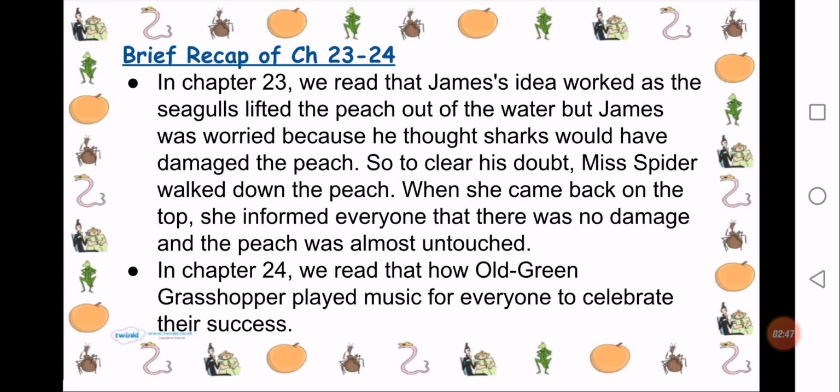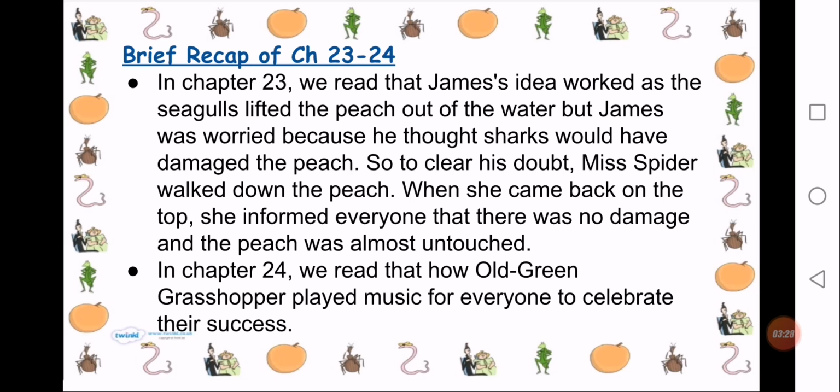Now let's begin the lesson. First, I will give you a brief recap of chapter number 23 and 24. So in chapter number 23, we read that James' idea worked as the seagulls lifted the peach out of the water, but James was worried because he thought sharks would have damaged the peach. So to clear his doubt, Aunt Spiker walked down the peach. When she came back on the top, she informed everyone that there was no damage and the peach was almost untouched. Then in chapter number 24, we read how Old Green Grasshopper played music for everyone to celebrate their success.